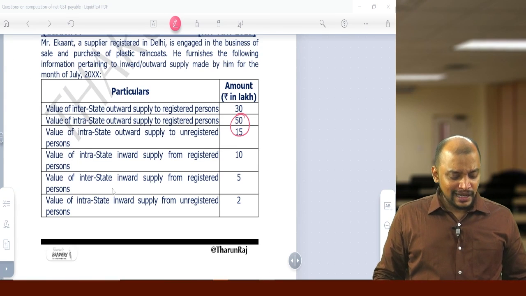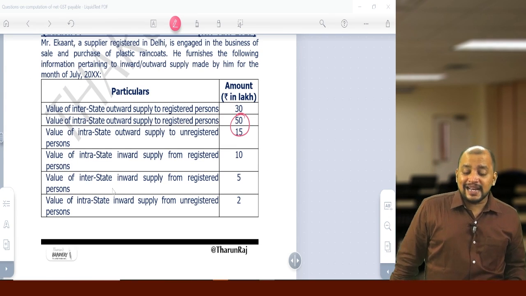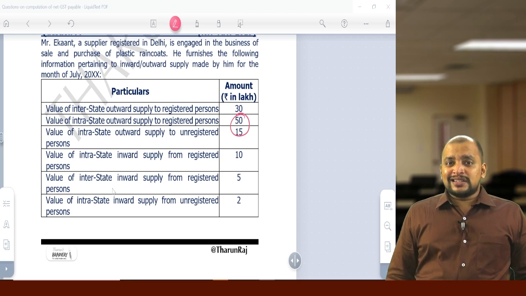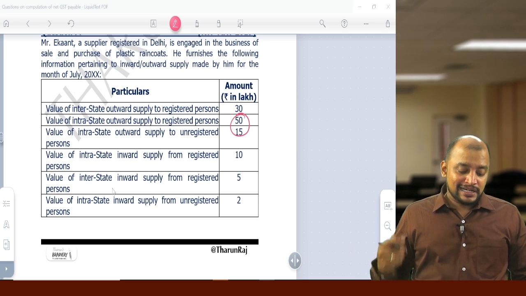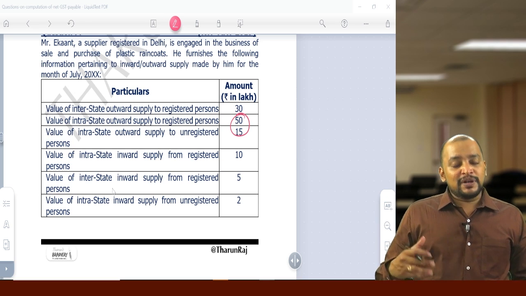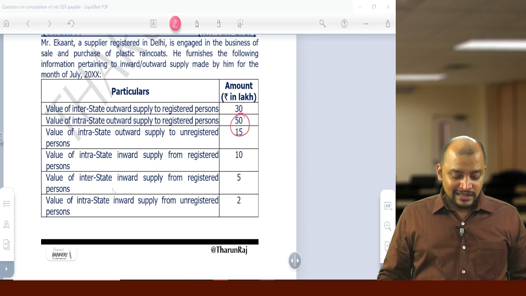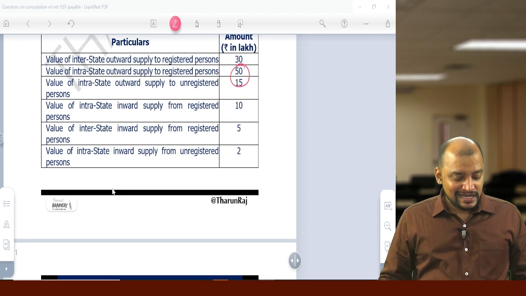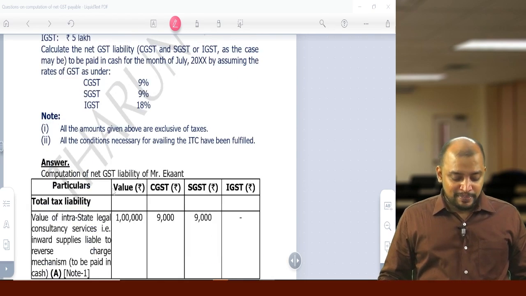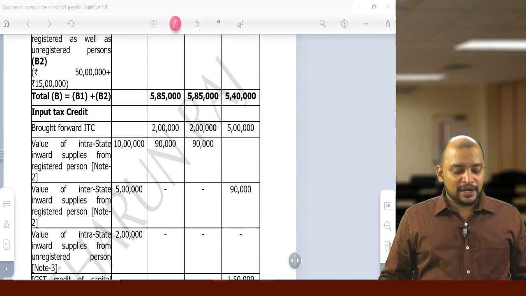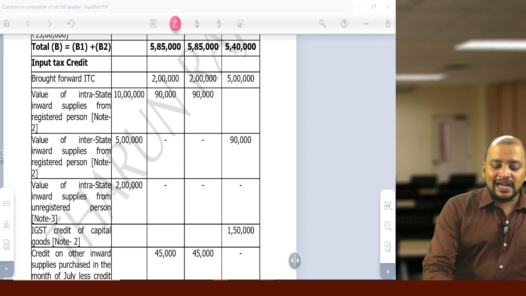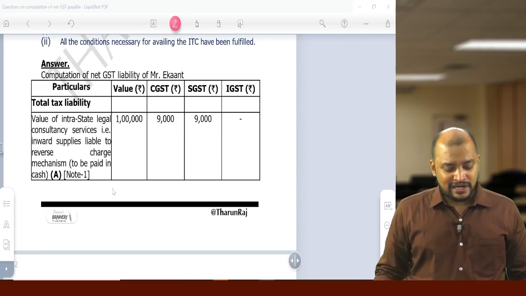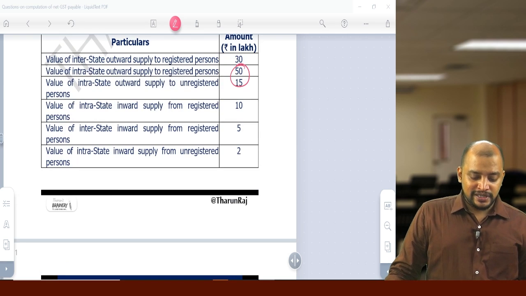Now next, value of intrastate inward supply from registered person. So on this GST paid can be taken as credit. So we don't have to pay, but whatever GST paid can be taken as credit. So whether it is within the state, yes, intrastate, on the GST paid. Okay, so inward supply input tax credit, if you see, so 10 lakhs, CGST 9%, SGST 9%, so that is 90,000, 90,000. That is with respect to this.